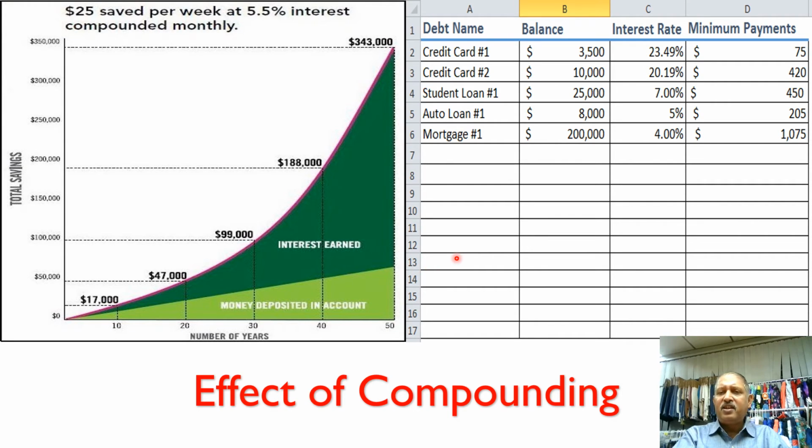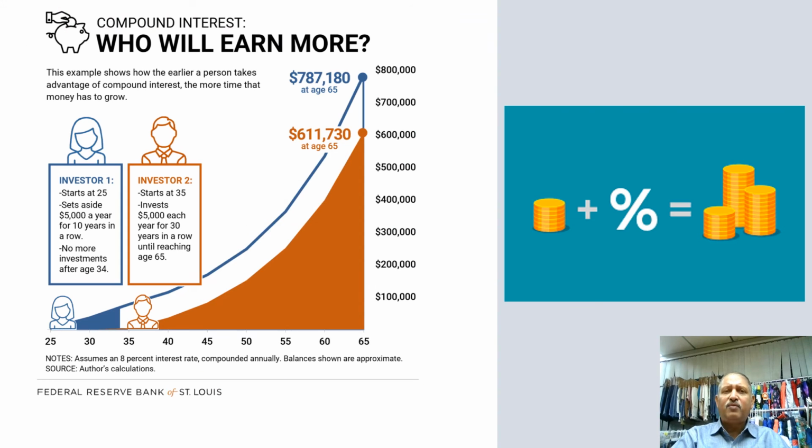And the one who does not understand it pays for it. How does he pay for it? Look at this simple chart. There may be two credit cards, some student loan, some auto loan, some mortgage loan. The balance is 3,500, let's say the interest rate is 23% and the minimum payment is 75. We are not in a position to pay, we only pay 75. Out of 3,500, the interest and minimum payment are gone, the balance gets added to the principal, and next month our payment due goes higher. So the graph is the same. Our payment due will keep going higher at this rate with the compounding interest. That is why it is very important for us to understand compound interest.